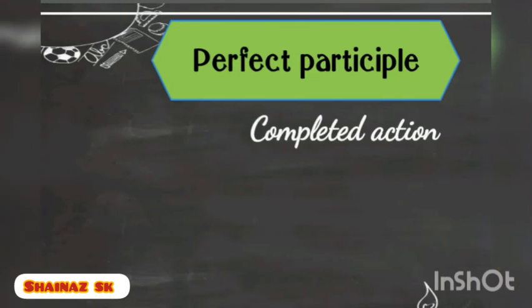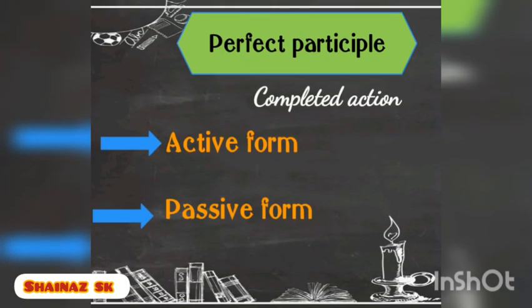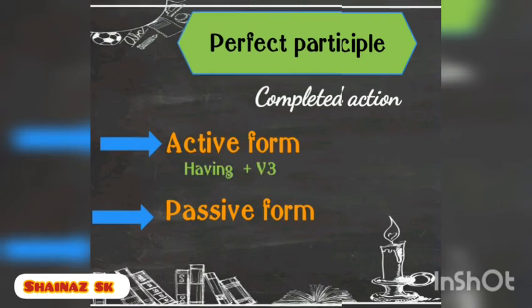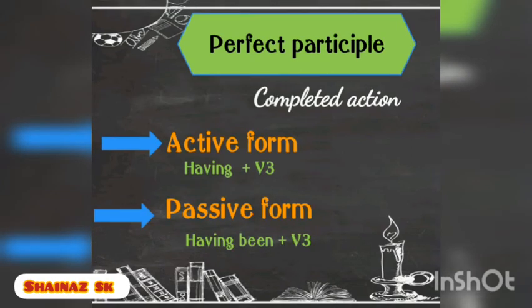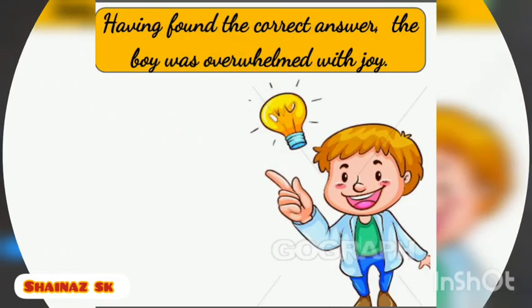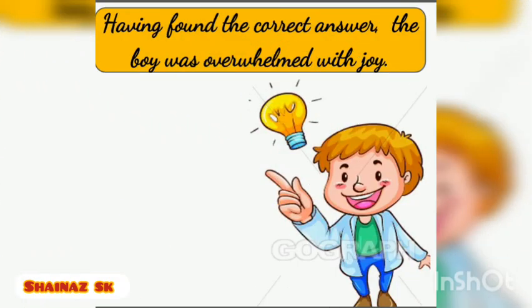Perfect participle is used to show completed action. They can be in their active form or in the passive form. Active form is created by using having plus V3, means third form of the verb. And passive form is created by using having been plus V3, third form of the verb. Let us read one sentence. Having found the correct answer, the boy was overwhelmed with joy.